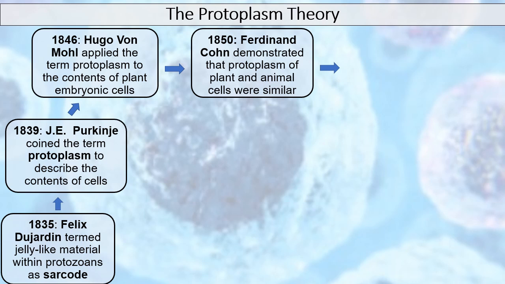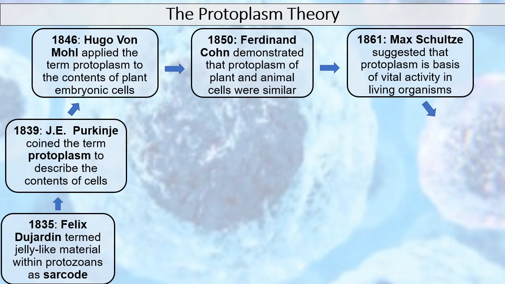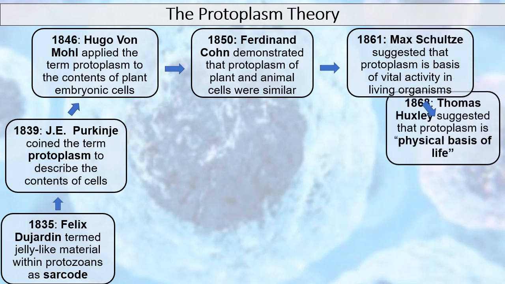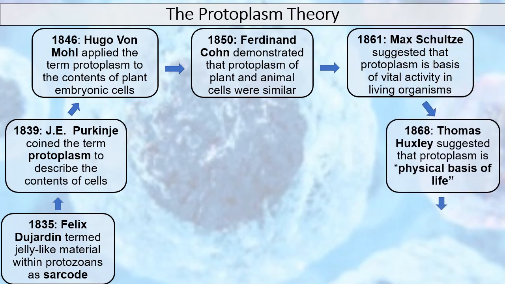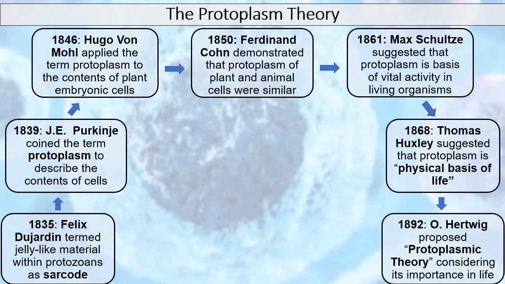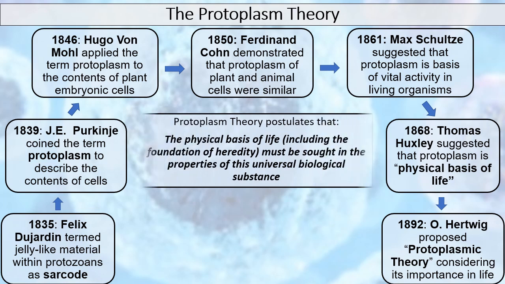In 1850, Cohn demonstrated that protoplasm of plant and animal cells were similar. In 1861, Schultze suggested that protoplasm is the basis of vital activity in living organisms. In 1868, Huxley suggested that protoplasm is the physical basis of life. And in 1892, Hertwig proposed the protoplasmic theory, considering its importance in life.